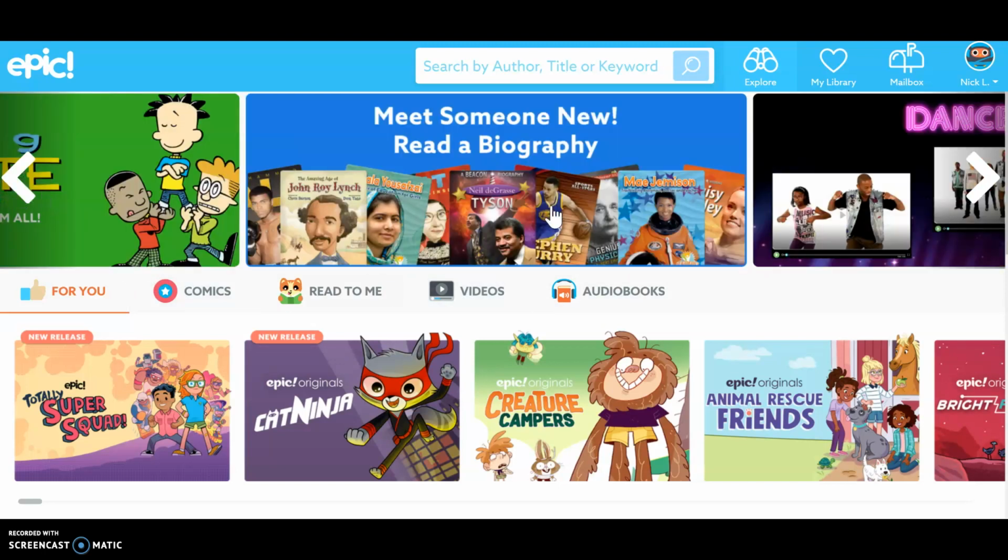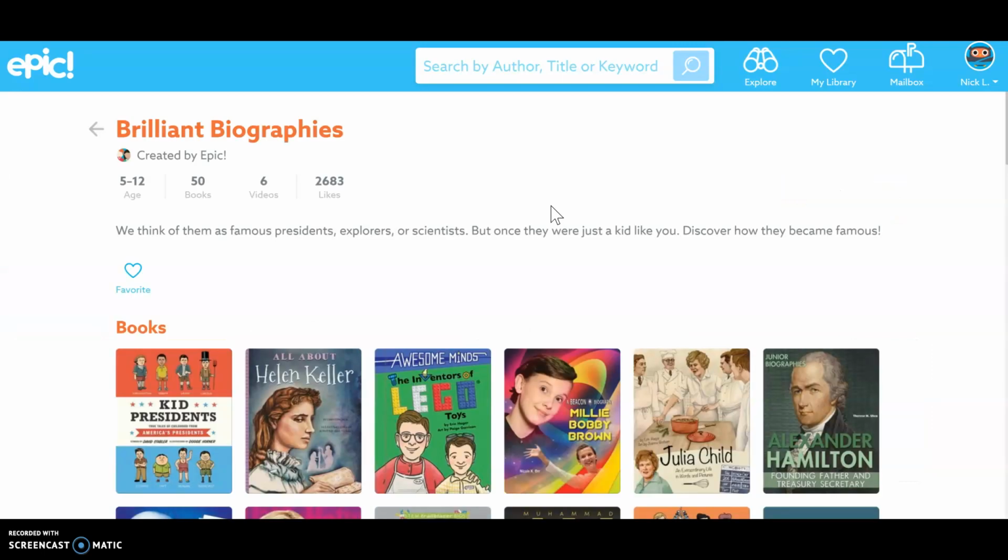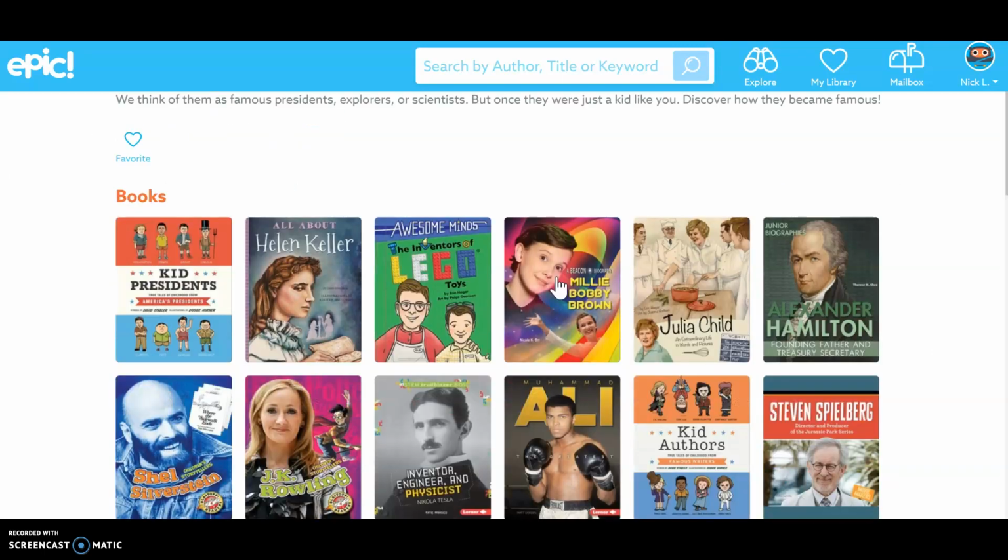I'm going to go ahead and just look at the biographies that are here. And do you know what? Helen Keller. In my class, we read about her earlier this year, and she's so inspiring. It's something that a number of people have read about.